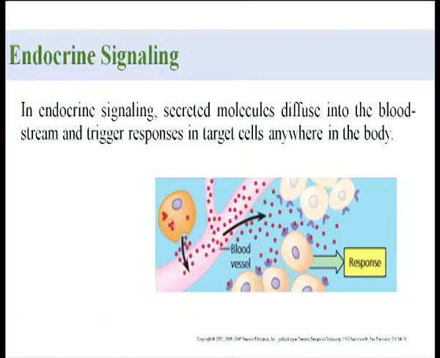The first one is endocrine signaling. What is endocrine signaling? In endocrine signaling, the secreted molecule diffuses into the bloodstream and triggers a response in the target cell wherever the target cell is present. So wherever the target cell is present, the hormone will affect that target organ directly.